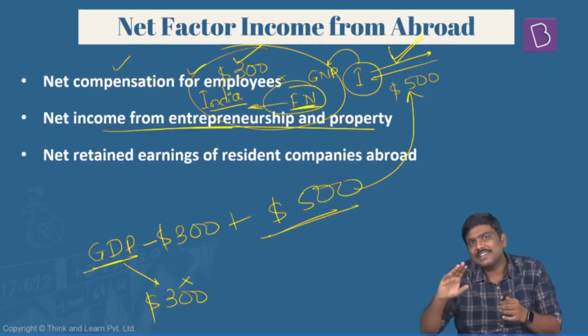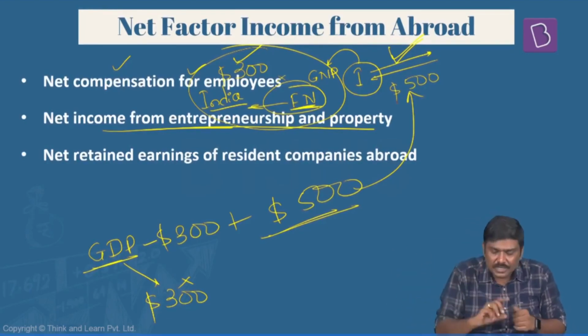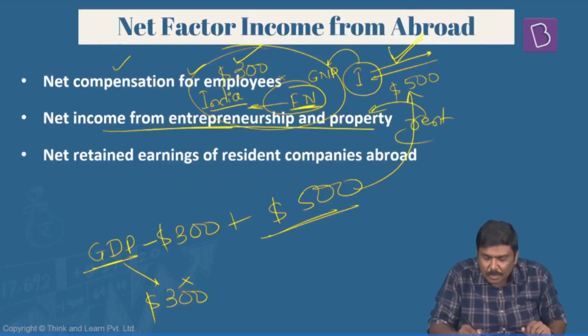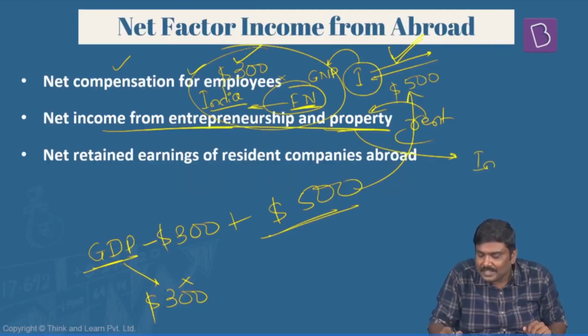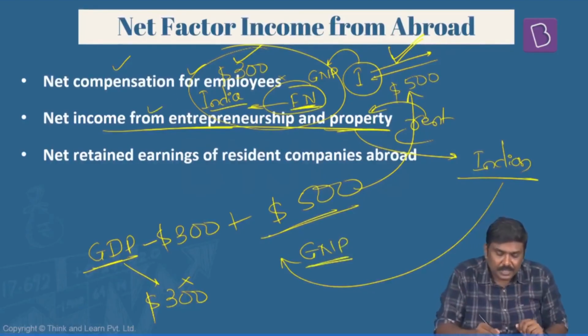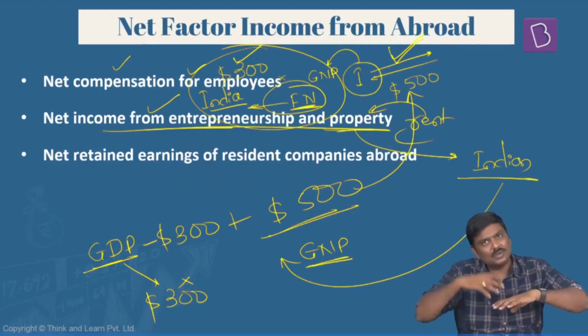And these particular properties can be given on rent, on lease outside India. So there will be certain rent generation on these particular properties. But these particular properties are owned by whom? Indian citizens or Indian nationals. So it should become India's part of GNP. Second point. Third, these particular companies, Indian companies, are operating in India as well as outside India.